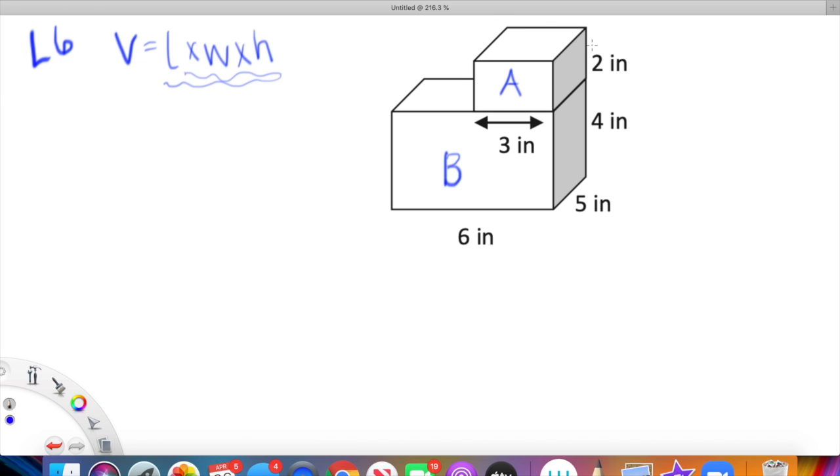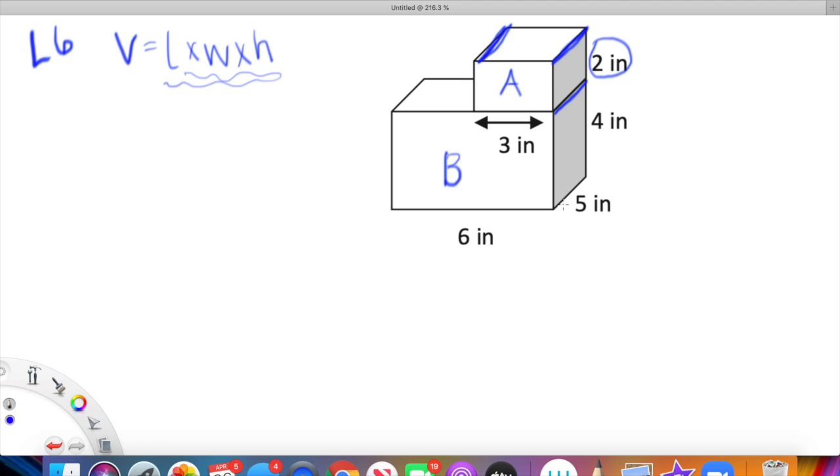I see that A is 2 inches tall. I need to figure out how deep, how wide this is. How far back does A go? Well, I don't see that listed on any of these blue lines on A, but I do notice that A and B are completely aligned. I notice that the depth, or the width, of A and B is the same.